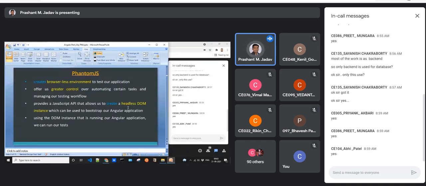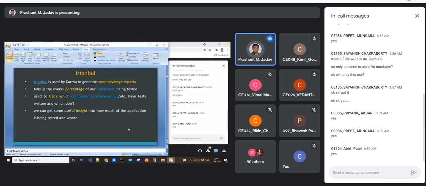There are a few other testing frameworks like Phantom.js, which provides a browserless environment to test your applications. It provides more control over automating the testing task, and it can also test along the workflow. It can also use the DOM to test the application. But right now we'll not study Phantom.js. We'll study the Jasmine framework and the Karma tool to test our Angular application. Most of the time we'll use the Jasmine framework, which is mainly used for unit testing our application.